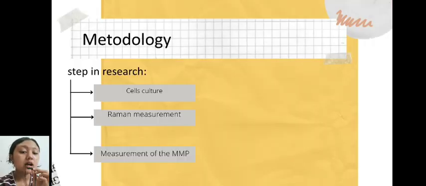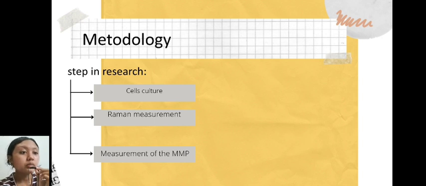Methodology in this article. Steps in the research. Step number 1, cell culture. Primary human aortic endothelial cells, or HAEC, were cultured in supplemented endothelial growth medium. The cell culture was incubated at 37 degrees Celsius in a humidified cell culture incubator. And step number 2, Raman measurement.